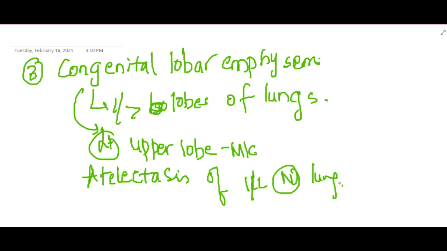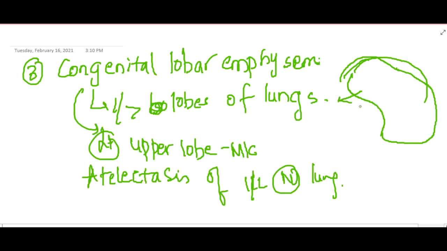So because of the over distension of one or more lobes of the lung, think that this lung is over expanded, over distended, sorry. So this can push the other lung also, and this will also cause atelectasis of the normal lung. Now because of this, the baby does not have proper gaseous exchange, so that results in tachypnea, dyspnea and cyanosis. So in congenital lobar emphysema, surgery must be done in symptomatic cases.